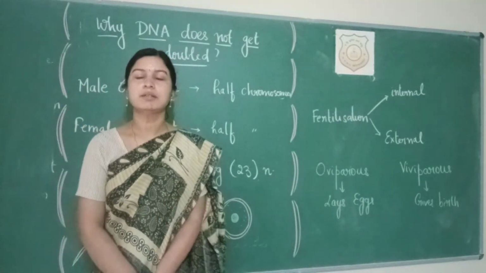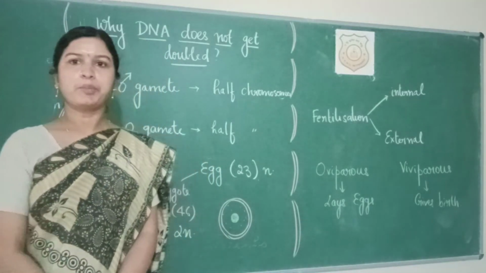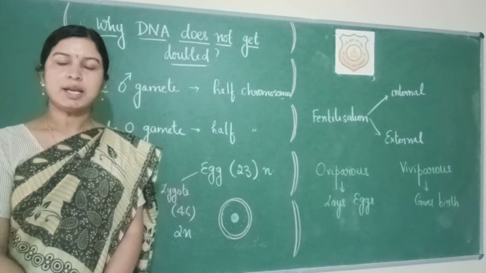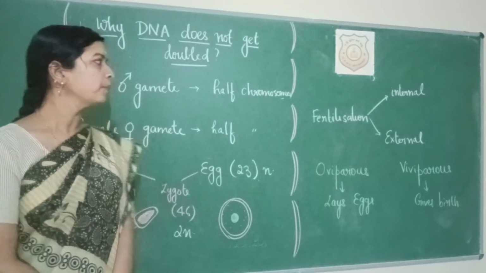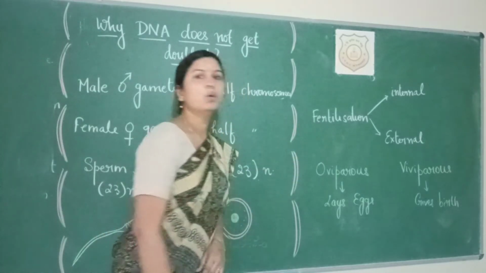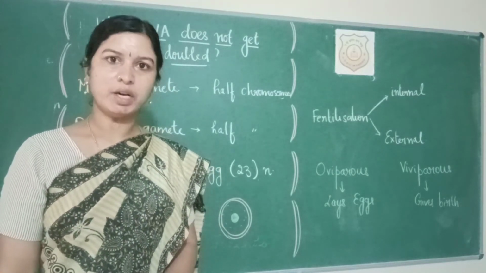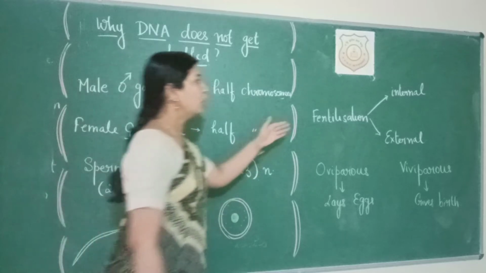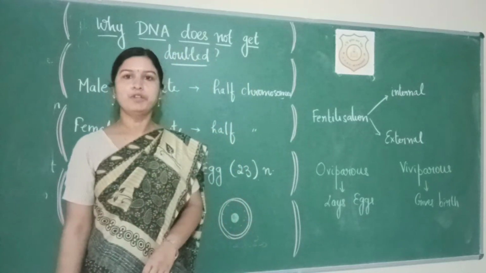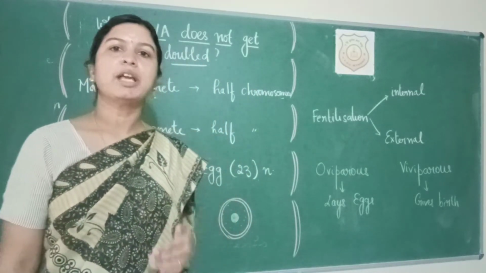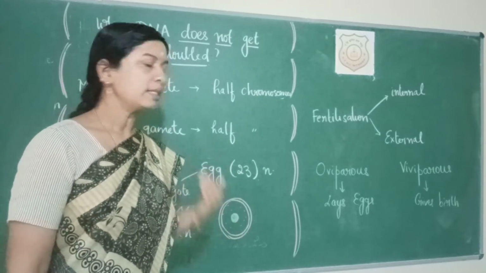Welcome back, students. Before we learn sexual reproduction in man, we will understand a few definitions and terms. So as we all know, the fusion of male and female gamete is termed as fertilization. Now fertilization can be of two types. Fertilization can be internal or external.